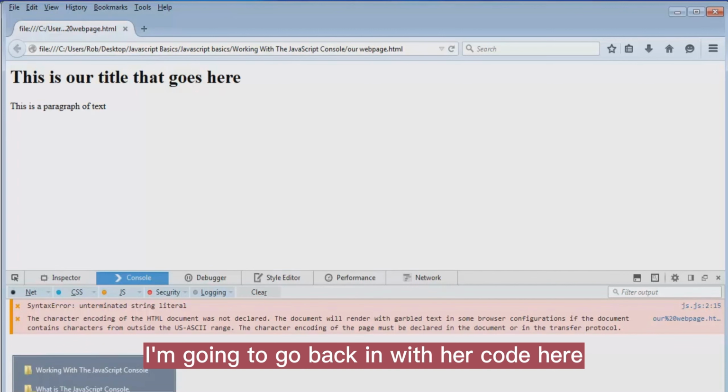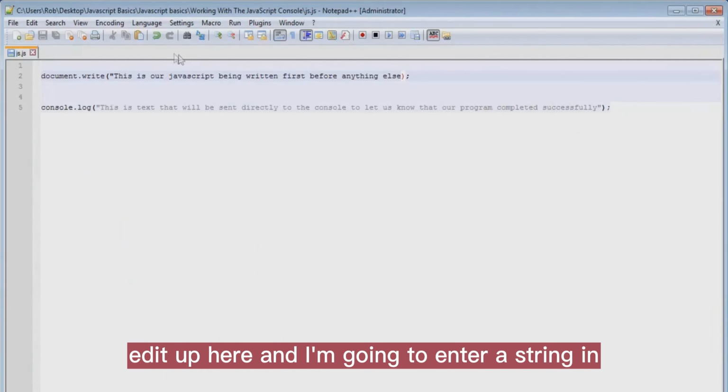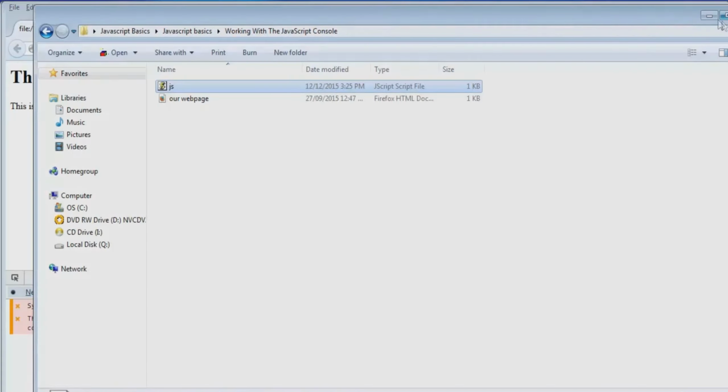I'm going to go back in with our code here, edit up here, and I'm going to enter our string in. I'm going to give it a save. I'm going to hit F5 again. We can see now that our JavaScript is working. If we go into logging, we can also see our message that is inputted to the console. I'm just going to delete this for now, so we don't have to worry about it. Here's our text that we outputted earlier.